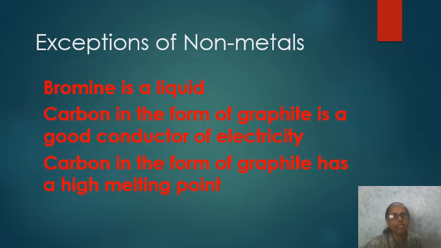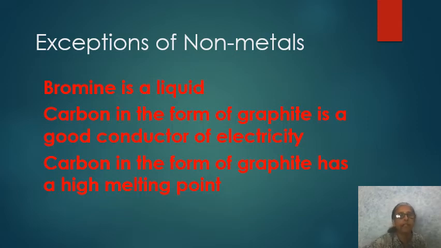And the next one is about the conductivity. Non-metals are bad conductors of heat and electricity, you have learned. But there is an exception. Carbon, which is a non-metal, in the form of graphite is a good conductor of electricity. So I'll repeat. Graphite is a form of carbon and carbon is a non-metal. Non-metals are usually bad conductors of heat and electricity, but graphite is used as a good conductor of electricity.